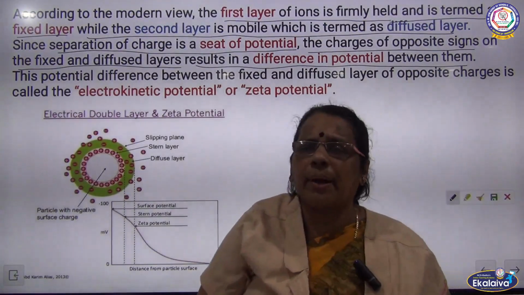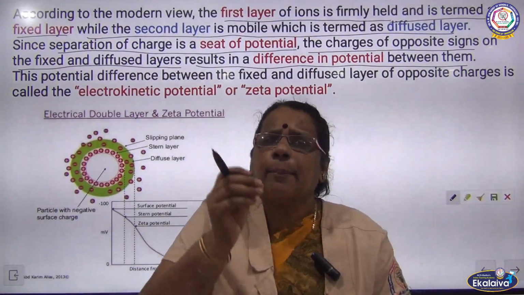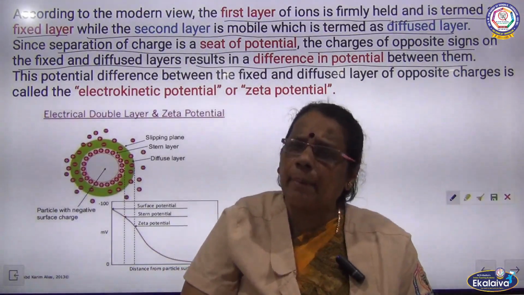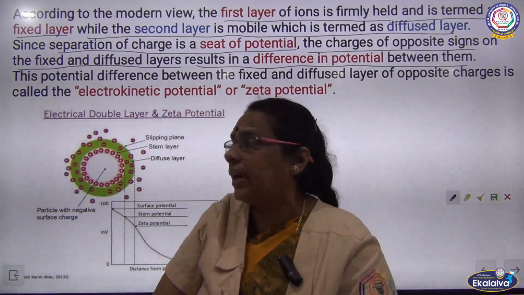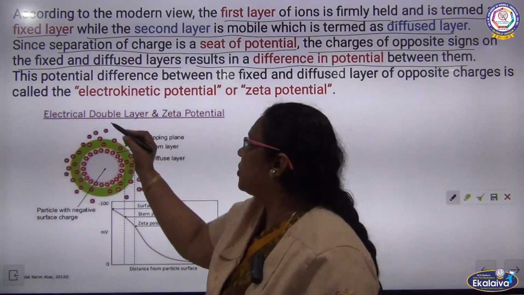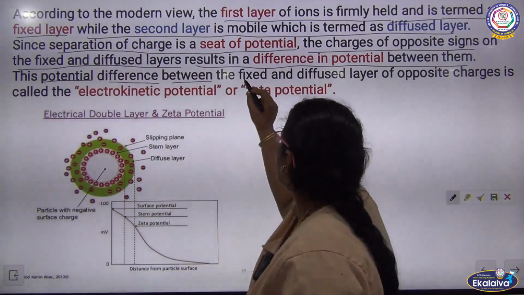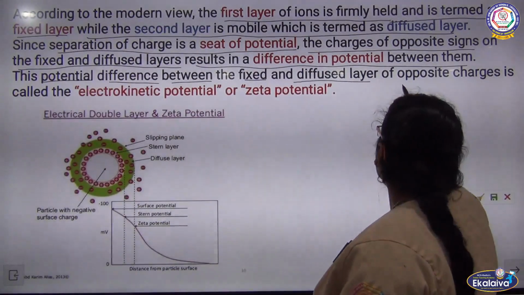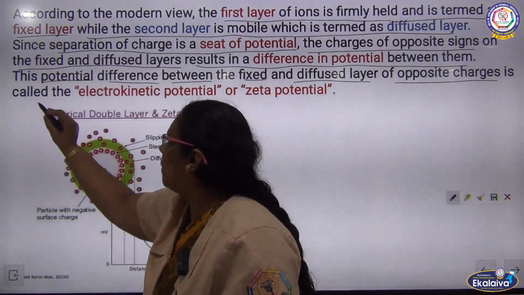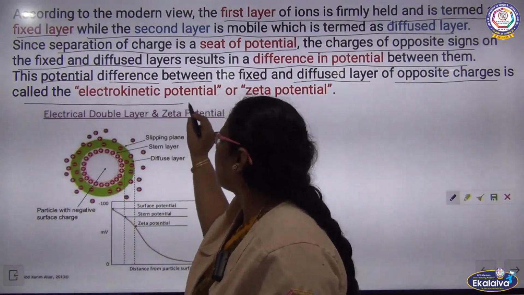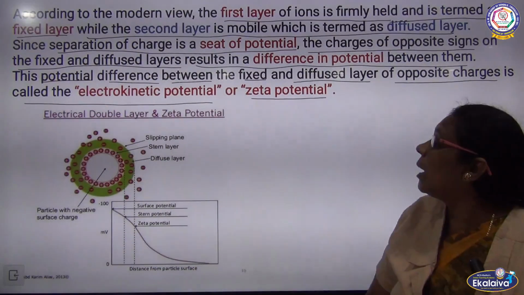When a current is passed, the potential difference, that is the potential developed between the fixed layer and the diffused layer, we can call zeta potential. This potential difference that occurs between the fixed layer and diffused layer of opposite charges, we can call electrokinetic potential or zeta potential.